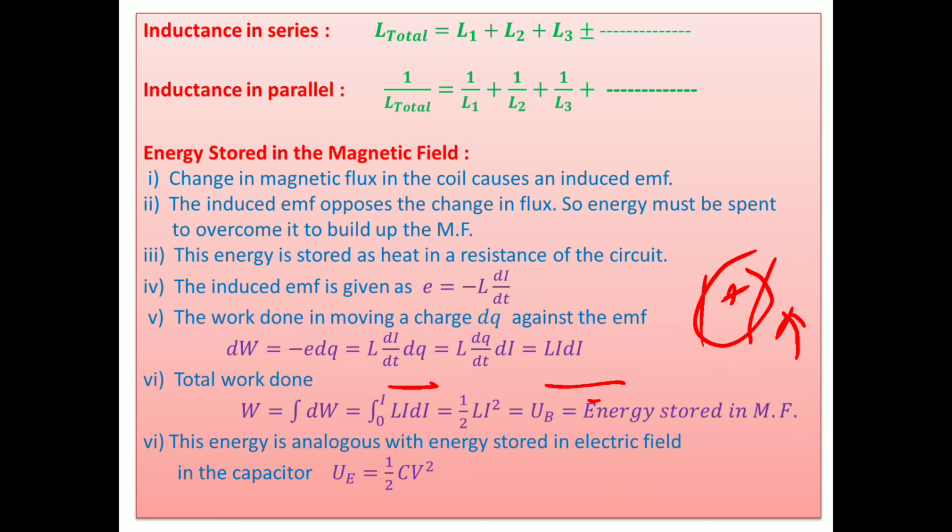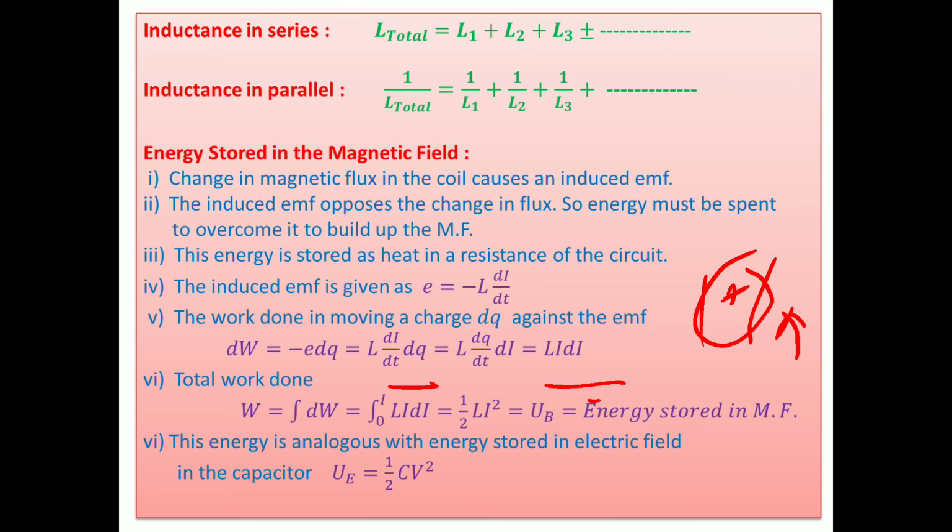Thereafter we have to bring a third charge. Two charges are already present, so we have to perform work against the repulsion of these two charges. As we introduce the charges inside the condenser, we perform work, and this work is stored in the form of electrostatic energy in the surrounding space, as discussed in the chapter electrostatics.